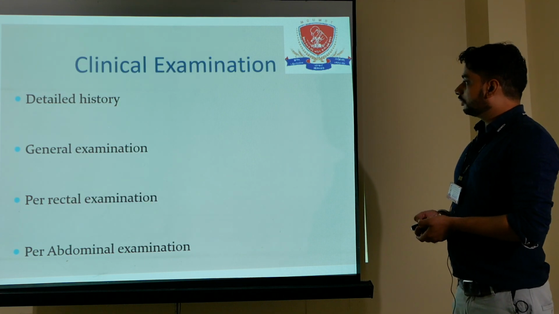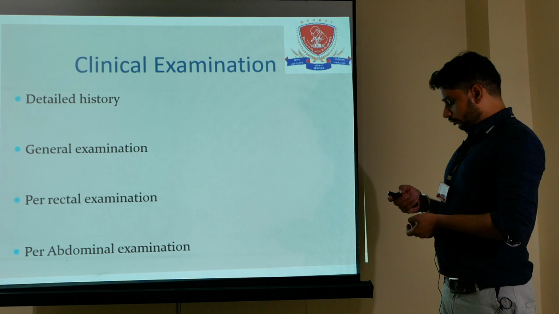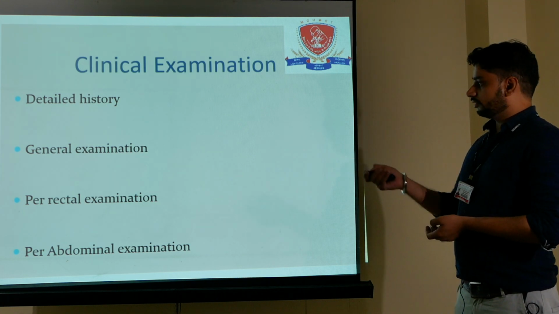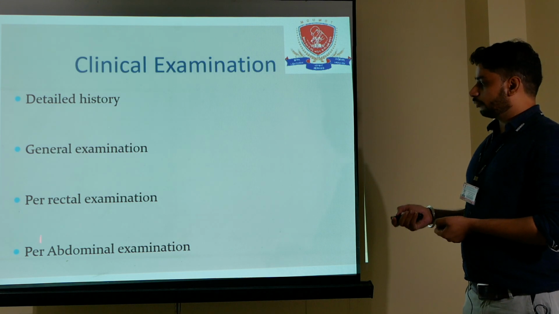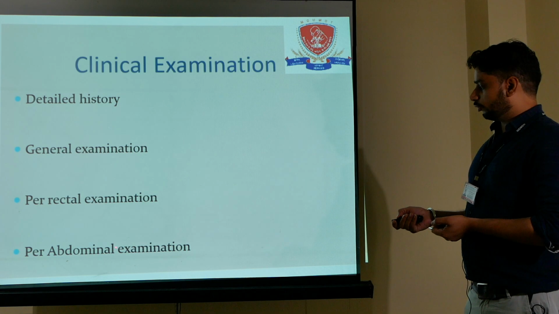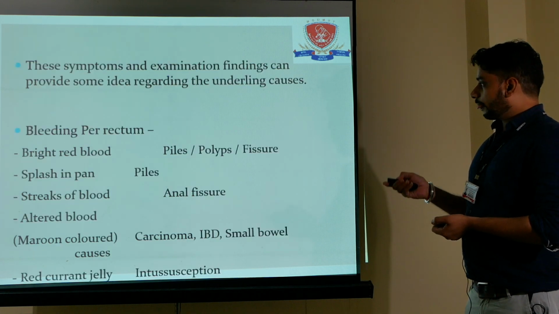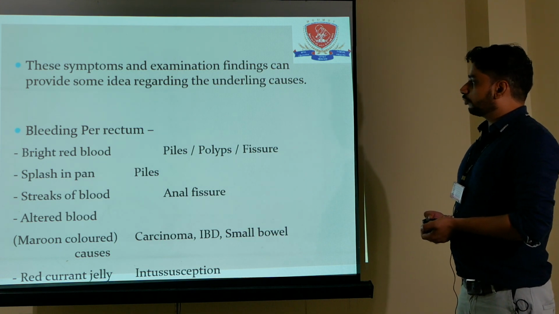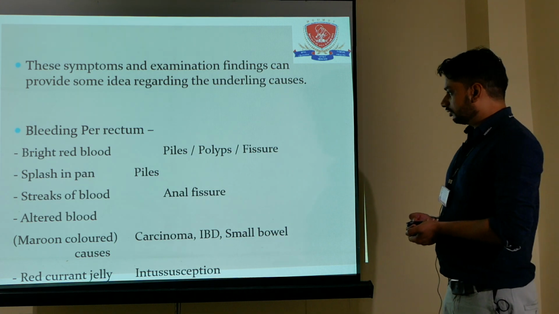It is very important to clinically assess the patient. We take a detailed history, then general examination, then perrectal examination with or without proctoscopy, then per abdominal examination. The symptoms and examination findings can provide some idea regarding the underlying cause.